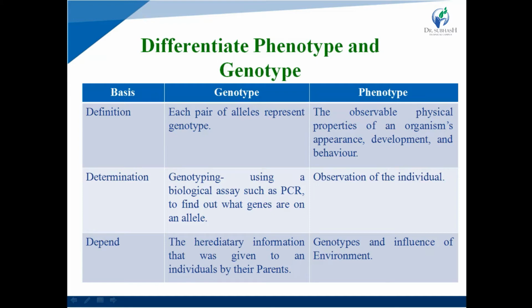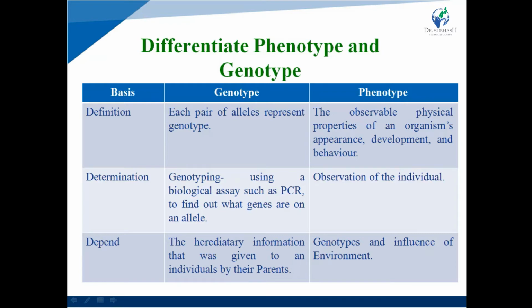Next is determination of genotype and phenotype. Genotype is determined by using a biological assay such as PCR to find out what genes are on an allele.